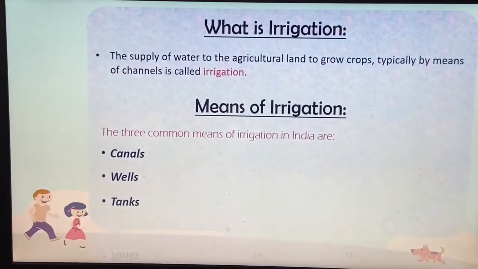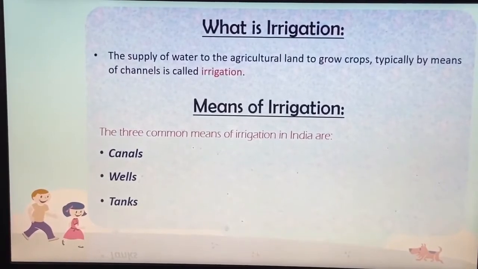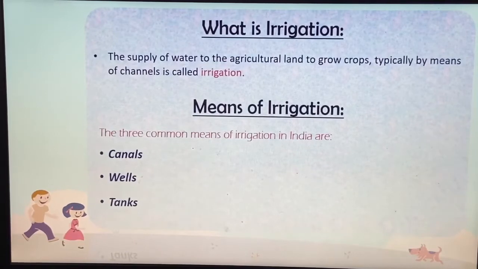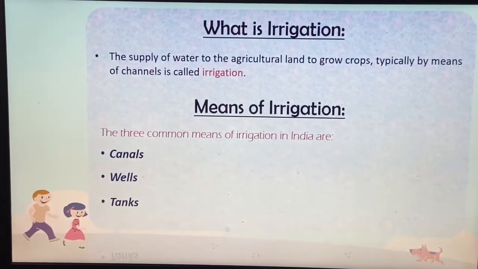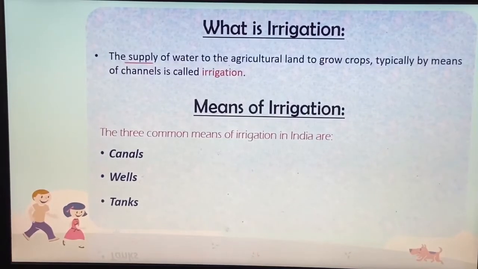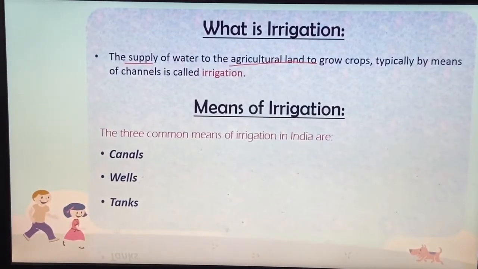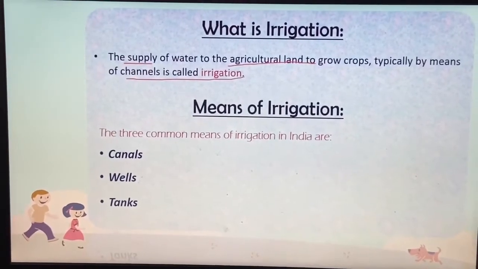Now here comes a term: what is irrigation? Irrigation का meaning क्या है? The supply of water to agricultural land to grow the crops, typically by means of channels, is called irrigation. So the supply of water, जो हम पानी की supply करते हैं किसको? To the agriculture land, to grow crops, and typically by means of channels, is called irrigation.